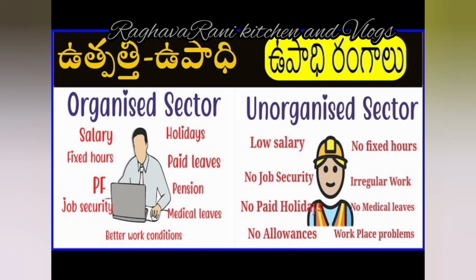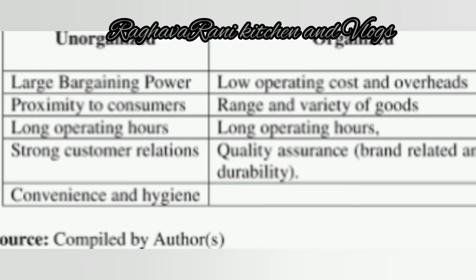So there are certain benefits in the organized sector because all the rules and regulations were set by the government offices. So here they set all the rules and regulations for all the employees who will be working in the organized sector. So all the rules and regulations are arranged systematically and are to be followed by the workers in the organized sector. Now let us understand the unorganized sector with the help of the Rajeshwari example from the textbook.